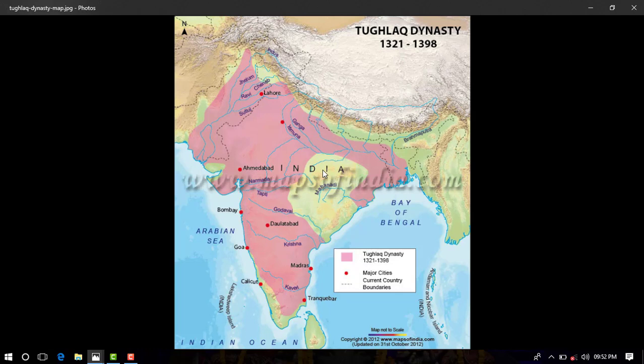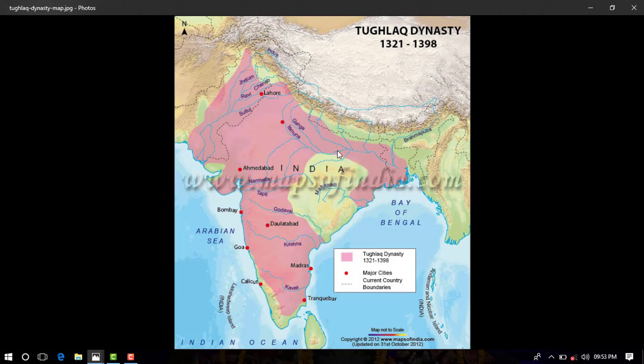The next decision of Muhammad bin Tughlaq was that he increased the tax in the Gangetic Doab region. This is the Gangetic Doab region, basically in the regions of Uttar Pradesh, and this caused a peasant revolt in the Delhi Sultanate. The Sultan knew that it was a year of famine, but still he ordered an increase in the tax on the peasantry in the Gangetic Doab region. So that caused a peasant revolt in the reign of Muhammad bin Tughlaq. That's why historians regarded him as the mad king of India. After the death of Muhammad bin Tughlaq, his cousin Firoz Shah Tughlaq became the next ruler of the Tughlaq dynasty.